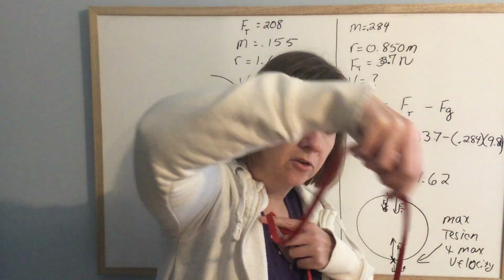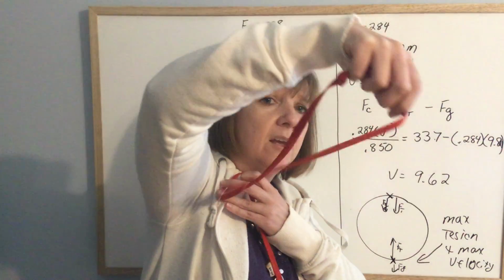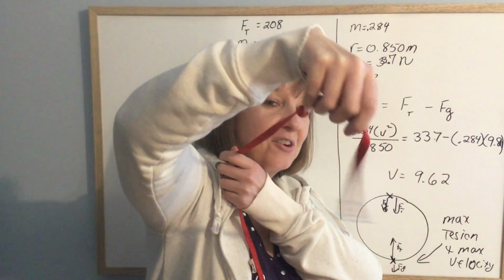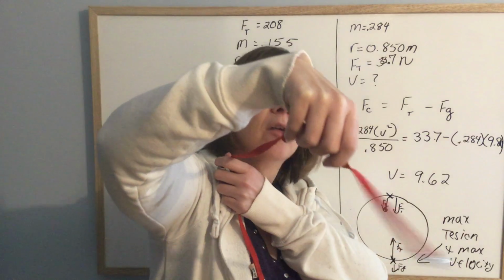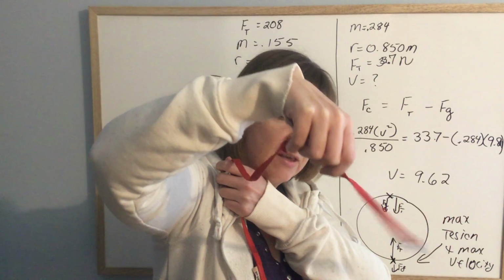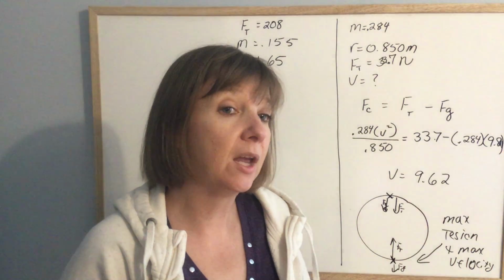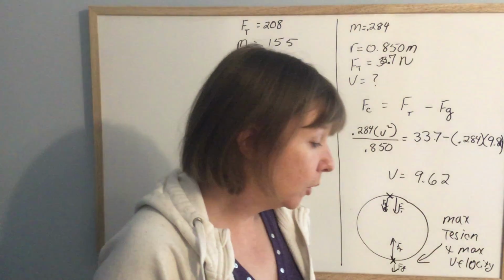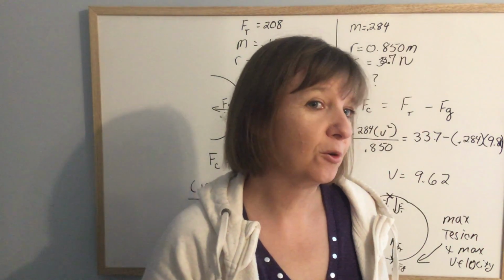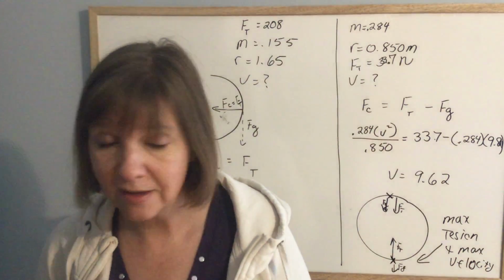In a horizontal circle like this, I hope you can see that, the tension is the same through the whole circular motion, because it's only tension that is keeping it going in that circular motion. Gravity's not really playing any part in keeping it going in that circular motion. So it all had to do with those two words, horizontal circle and vertical circle. That was the only difference between those two questions, but it made a huge difference in how you figure it out.